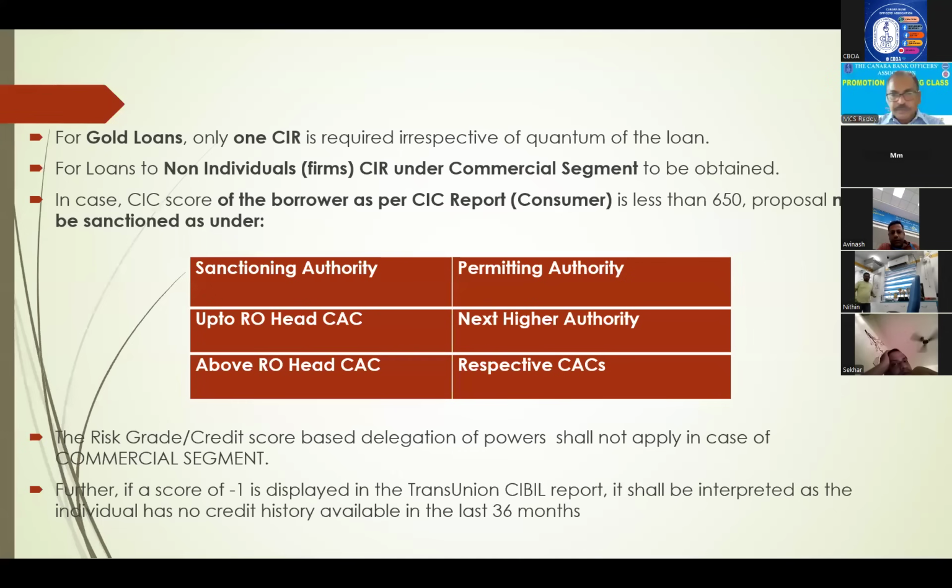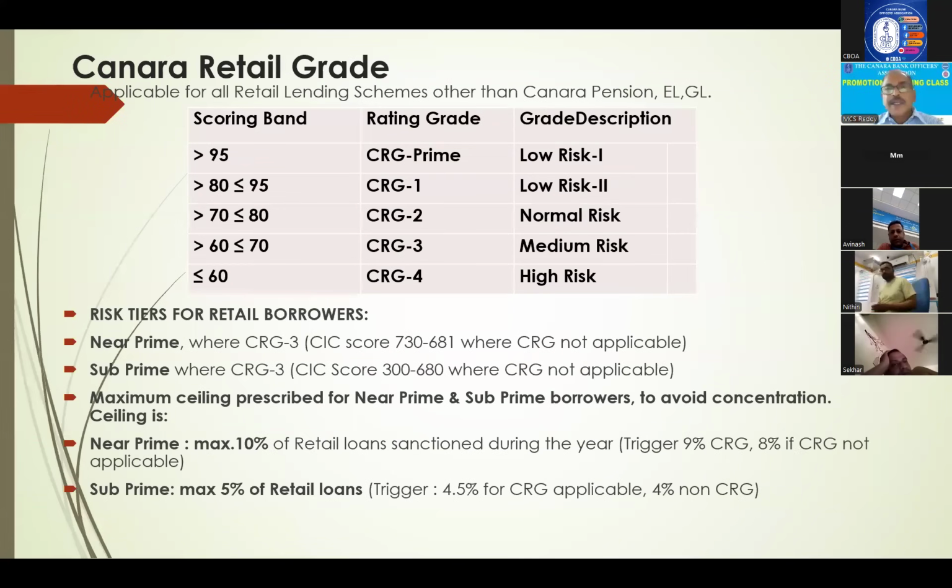Right? Now, Canara retail grade. This is applicable for all retail lending schemes other than Canara pension, educational loans, and gold loans. Here also a scoring band is given. Based on this scoring band, again we will do risk rating, risk grade.